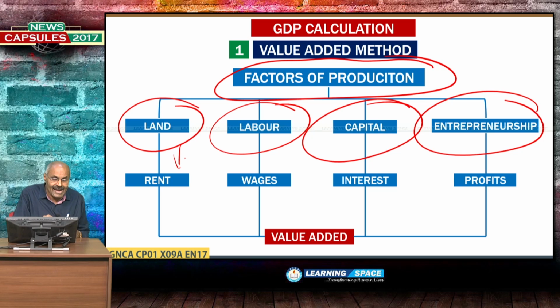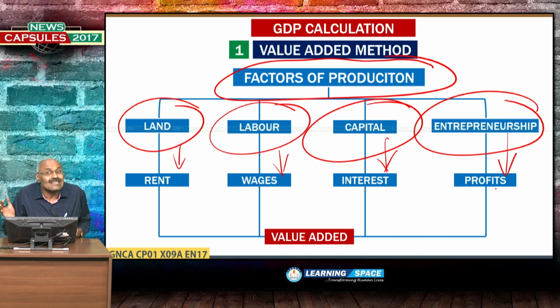On land, one has to pay rent, and for labor, if labor are engaged, wages are to be paid. If capital is borrowed from the market, from a bank like SBI, interest is to be paid. Then entrepreneurship, they have to get profit.